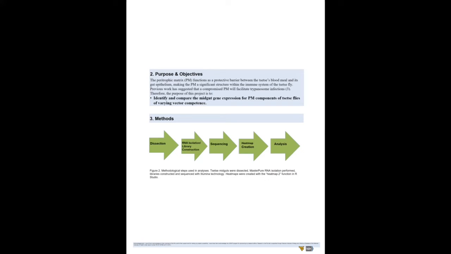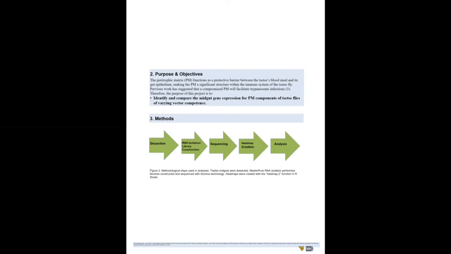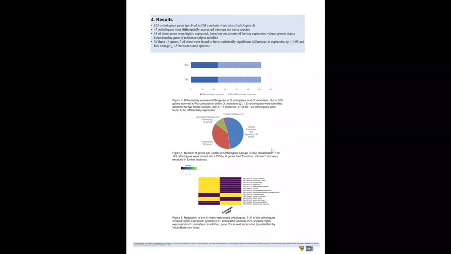In order to test this hypothesis, we followed the steps outlined in Figure 2. We dissected and homogenized G. morsitans and G. brevipalpus adults that had just emerged from their pupal states. We isolated the nucleic acid RNA and constructed a complementary DNA library. We then sequenced these libraries with Illumina technology.